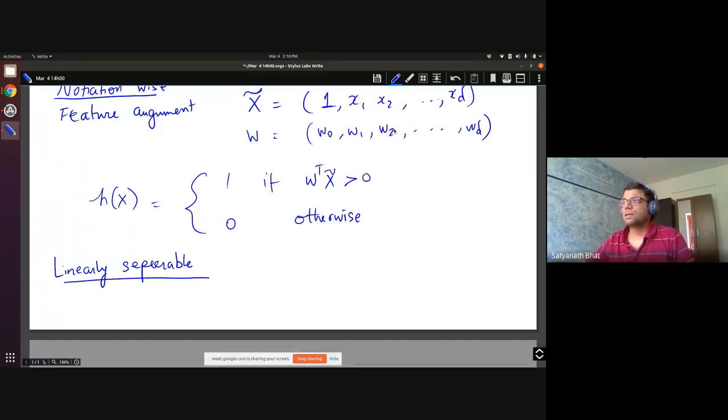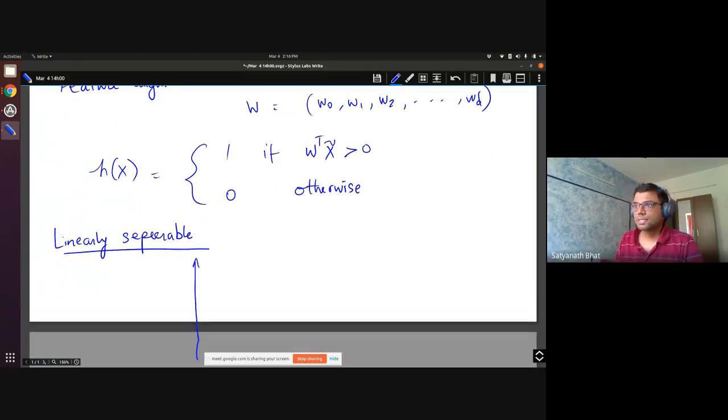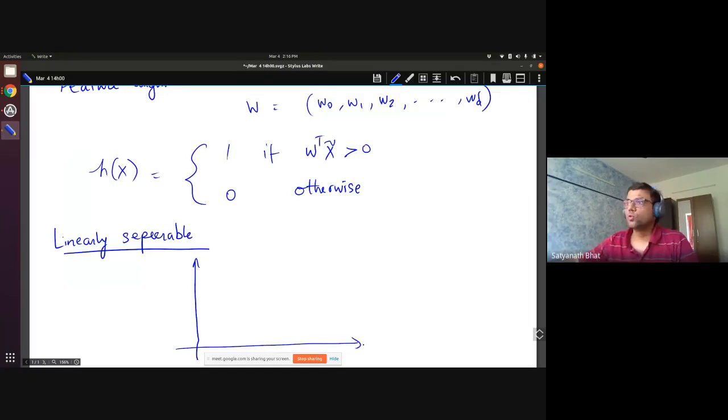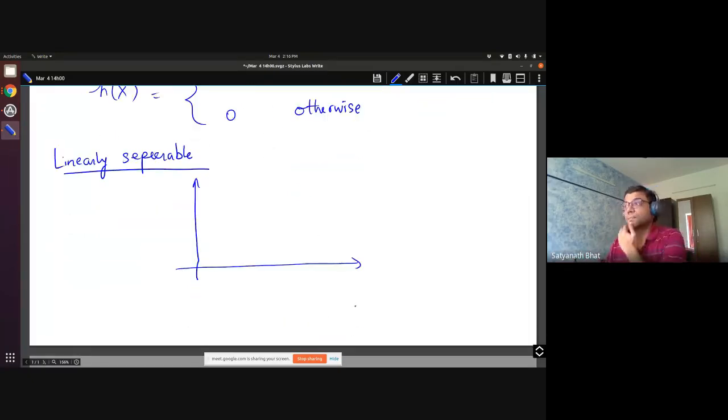Which means, if you consider your examples, let us say there are two features, x1 and x2, and let us mark the features in the Cartesian plane. So let us say all the blue ones are feature 0, and these are all the features for class 1.